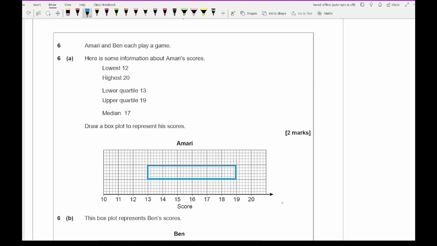Now I've drawn the box because obviously on the computer it takes forever. So this value here is my lower quartile. This value here is my upper quartile. The median value is 17, so that's the line in the middle. And the lowest number was 12, and the highest number was 20. So all I then need to do is join those whiskers up, and I should have something that looks like this. But again, make sure you are using a ruler to draw those straight lines.